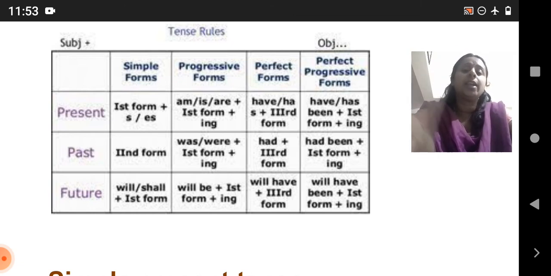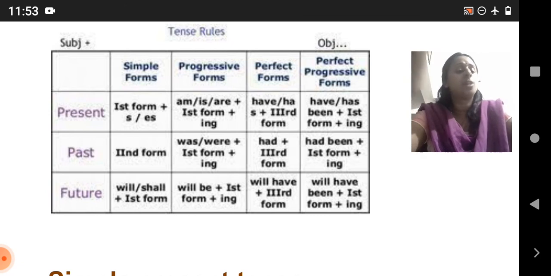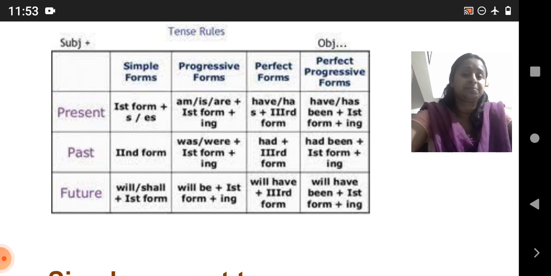If you have any doubts regarding any tense forms, you can call me. Basically, you have to understand present tense, past tense, and future tense. They have simple forms: simple present, simple past, simple future. And they have progressive forms. What do you mean by progressive? Progressive means continuous: present continuous tense, past continuous tense, future continuous tense. And next you can see the perfect forms: present perfect tense, past perfect tense, future perfect tense.